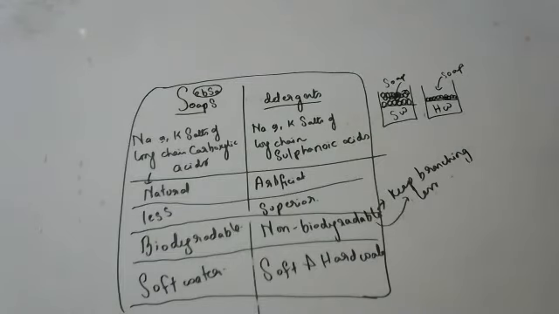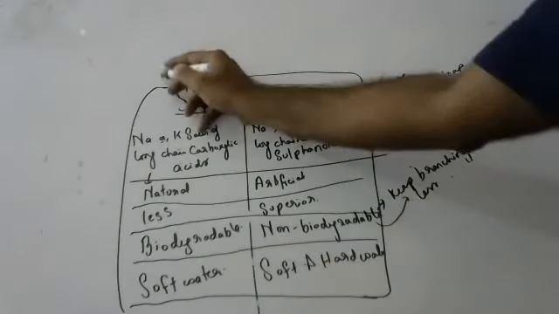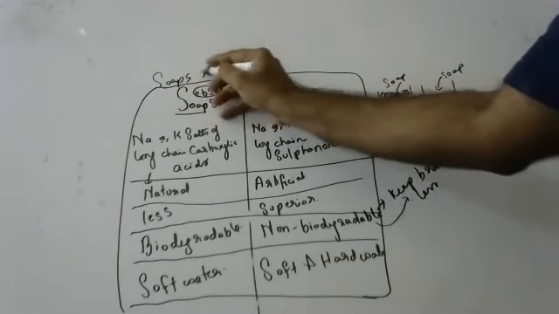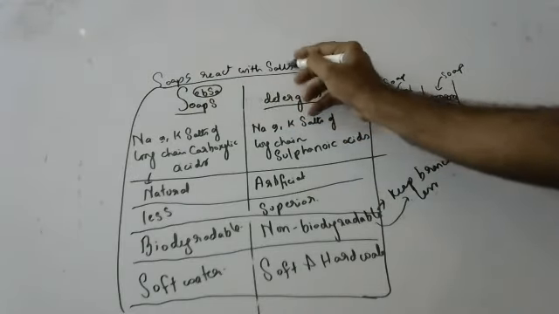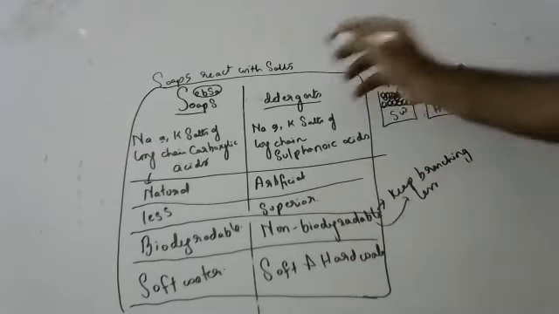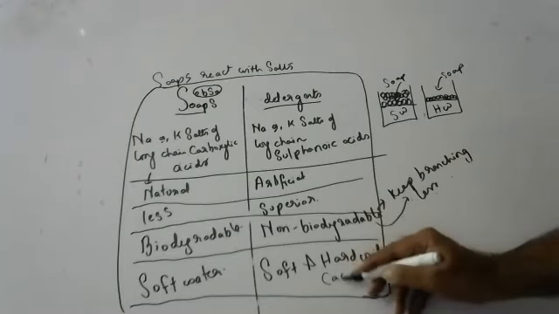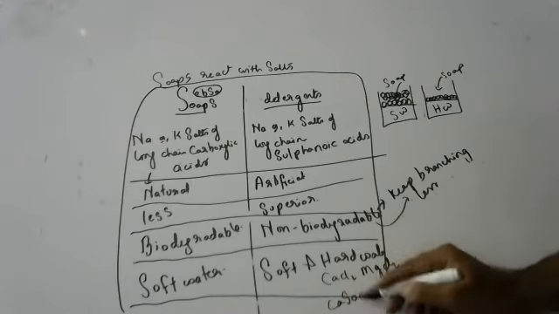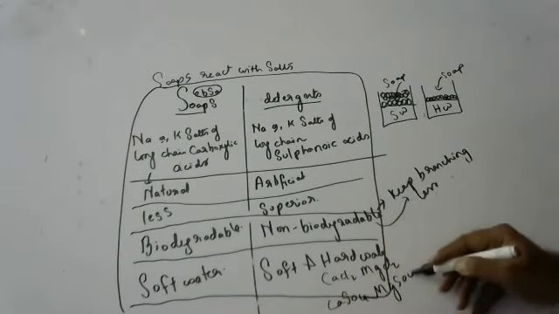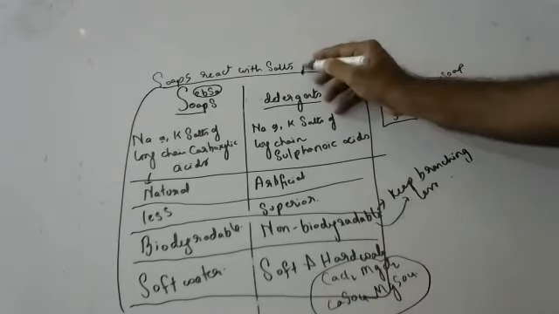Why can soaps not act in hard water? Important question. Because soaps react with salts present in hard water. In hard water, some salts are present. What are the salts present in hard water? Calcium chloride, magnesium chloride, calcium sulfate, magnesium sulfate, calcium bicarbonate, magnesium bicarbonate. These salts.